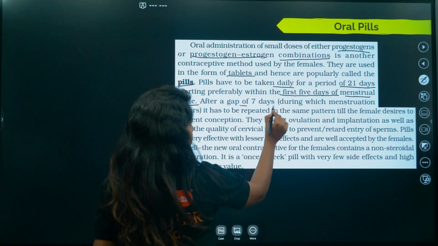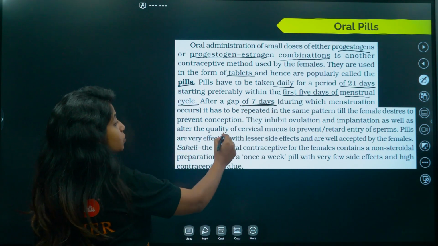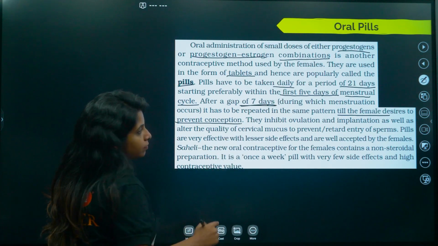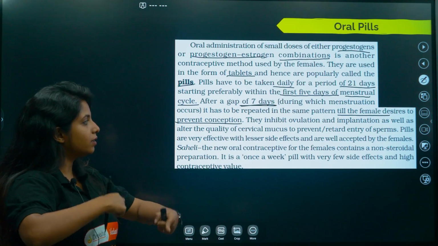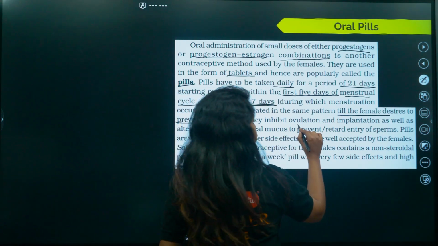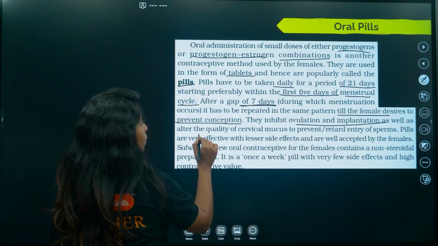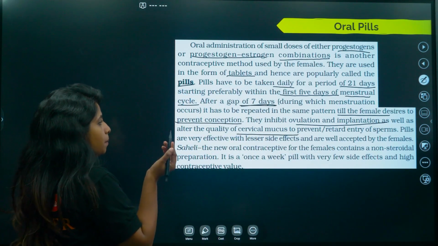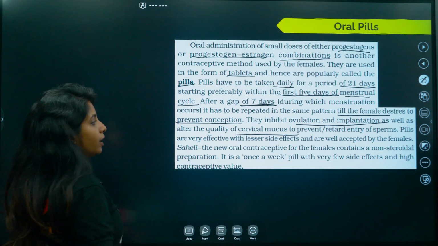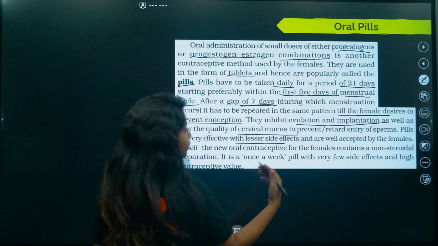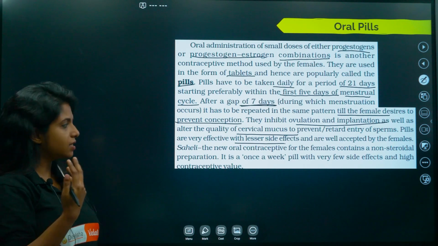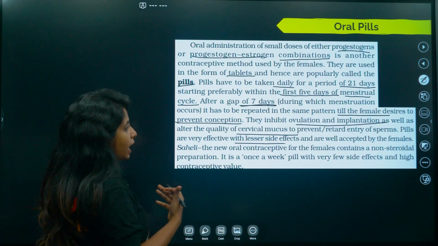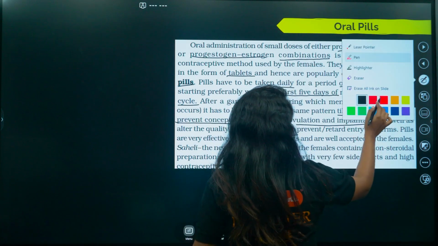After a gap of 7 days, it has to be repeated in the same pattern till the female desires to prevent conception. So again it has to be done. They inhibit ovulation and implantation as well as alter the quality of cervical mucus to prevent or retard the entry of sperm. Pills are very effective with lesser side effects and are well accepted by the females. But as I said, it does have side effects because obviously there are steroidal hormones, so it will definitely have side effects. Now there is something extra being given over here.